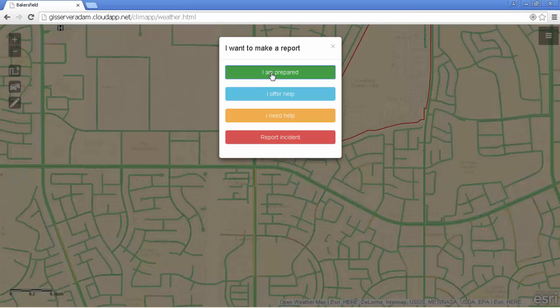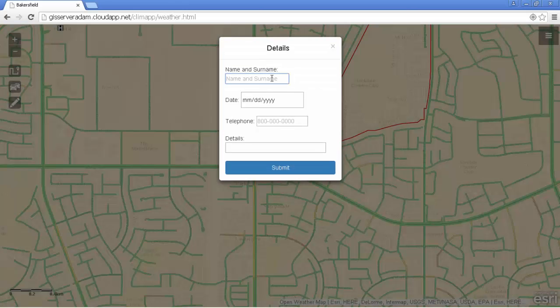Next, I add information that I'm prepared for flooding or a heat wave. Or I can even report that I need help or add an incident. I can add my personal and contact data. Next, I submit my form. Then my report is available on the map. I can tap on it and show its details.